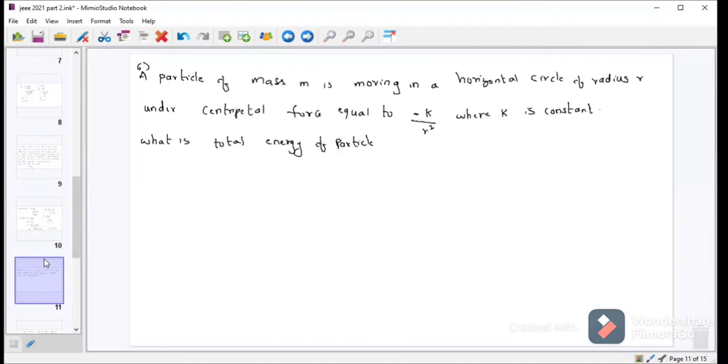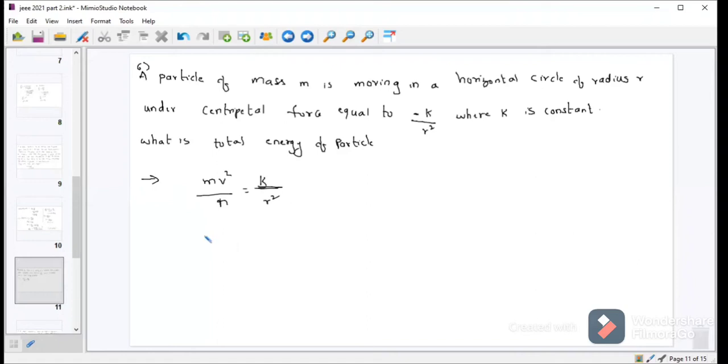A particle of mass m is moving in a horizontal circle of radius r under a force which is equivalent to minus k by r square, where k is a constant. So the centripetal force formula, mv square by r, is equivalent to minus k by r square. Here I am taking only the modulus of force, so I can write this as k by r square. What is the total energy of the particle?